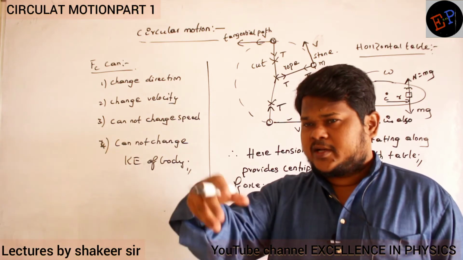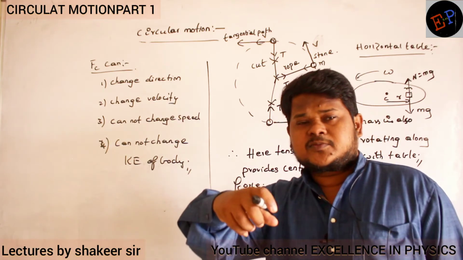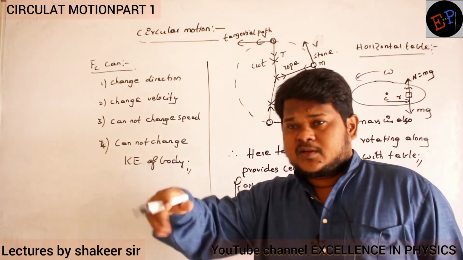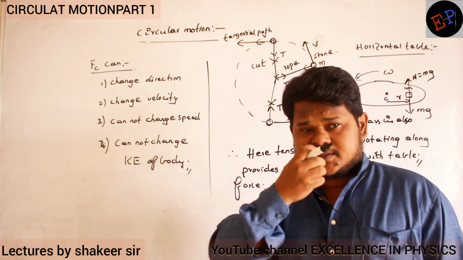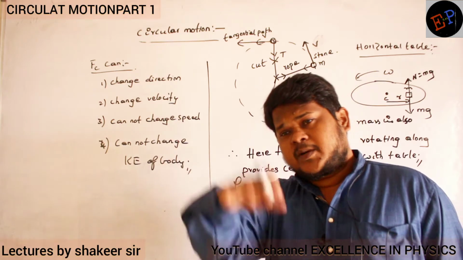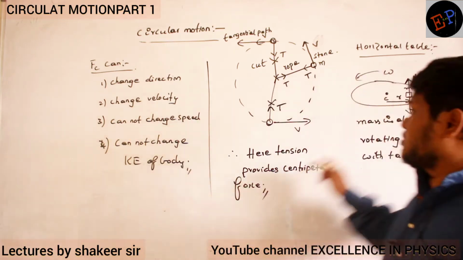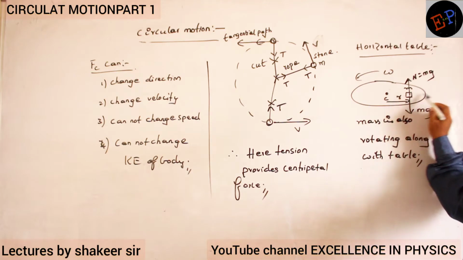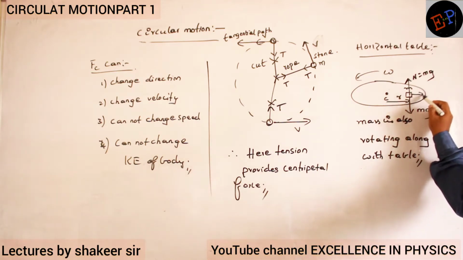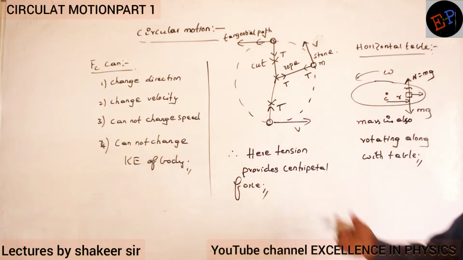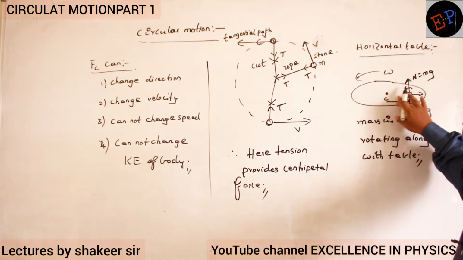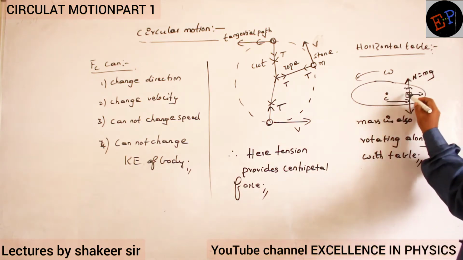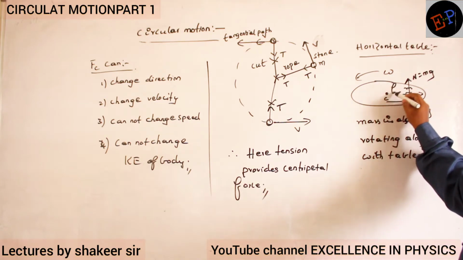Okay, on a rotating frame, if you place any body, it will try to move away from the center. So this body tries to move away from the center when it is rotating. So when it tries to move away from the center, then friction will act in which direction? Friction will act in the opposite direction.